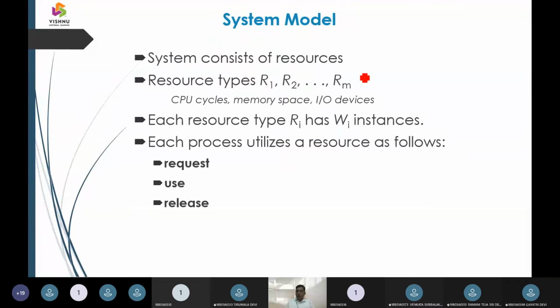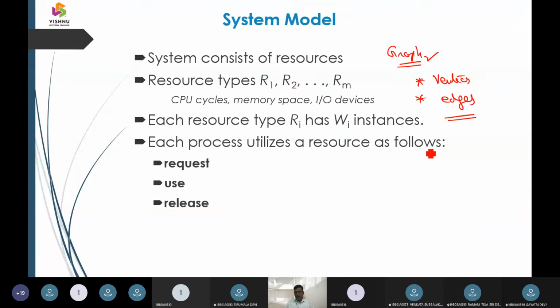So how do we represent these four items? The representation will be done using graphs. When I call it a graph, I have a way to represent it: one is called a vertex, and another is called an edge.